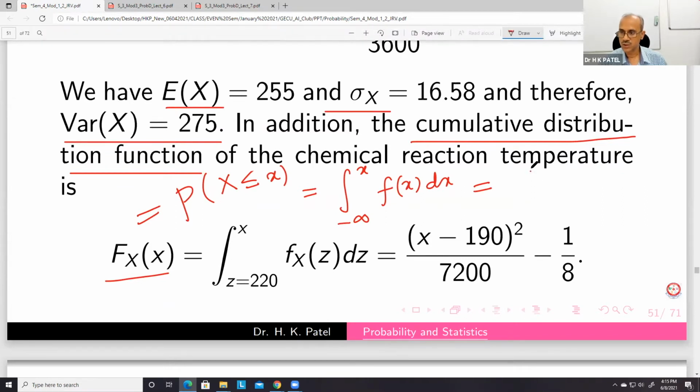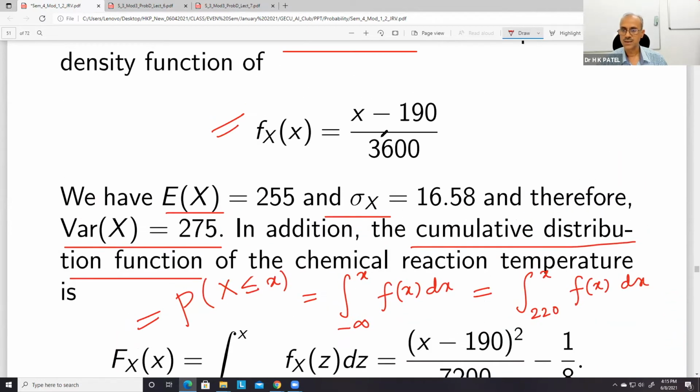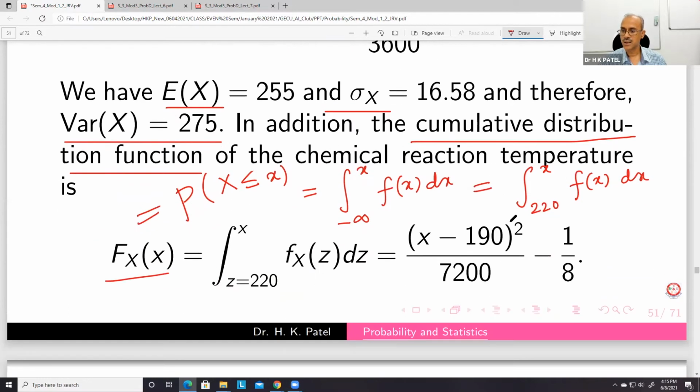So this will be the integral from 220 to x of f(x) dx. You can just put f(x) here, that is (x minus 190) by 3600, and integrate. So we'll get this function. This is the cumulative distribution function, CDF.